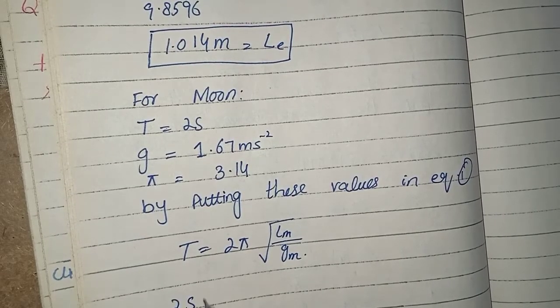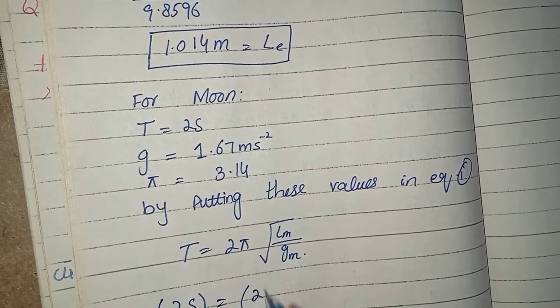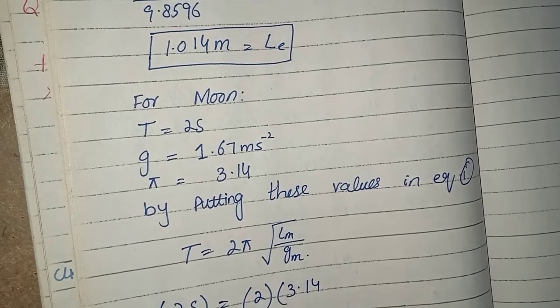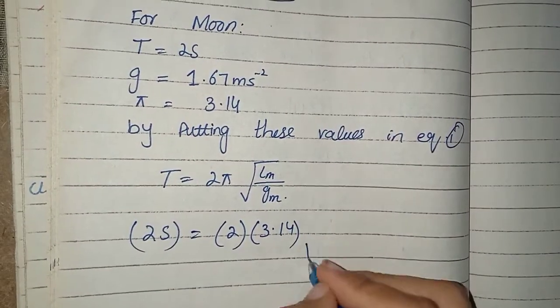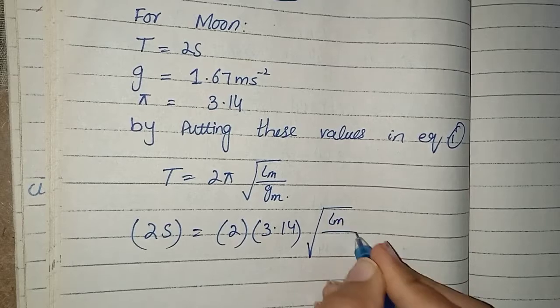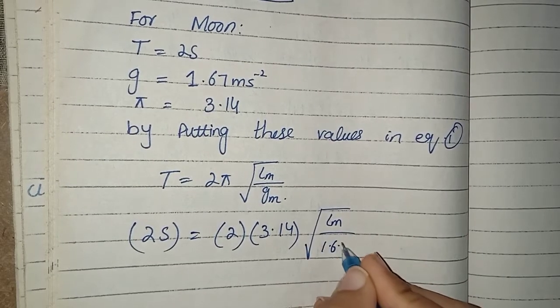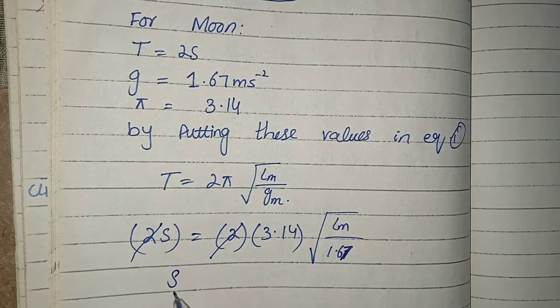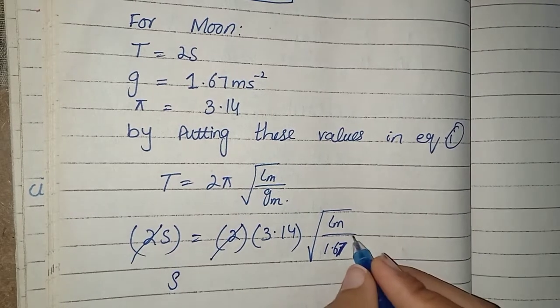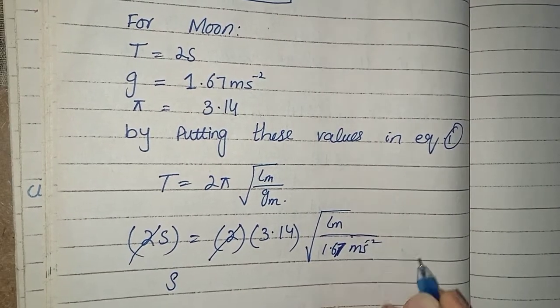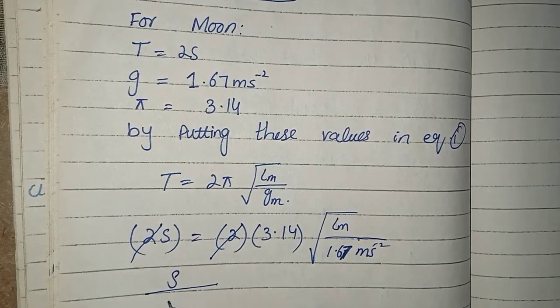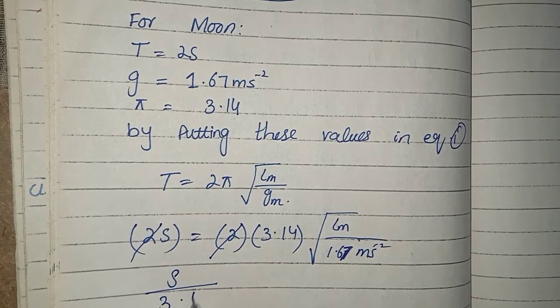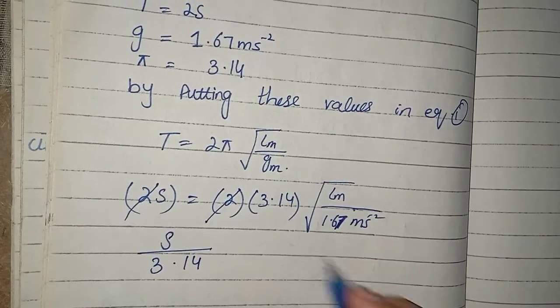T was 2 seconds, 2 times 3.14, Lm we have to find, and Gm was 1.67. 2 will be cancelled with this one. Second and meter per second square. Second will be divided with 3.14 after cross multiplication.